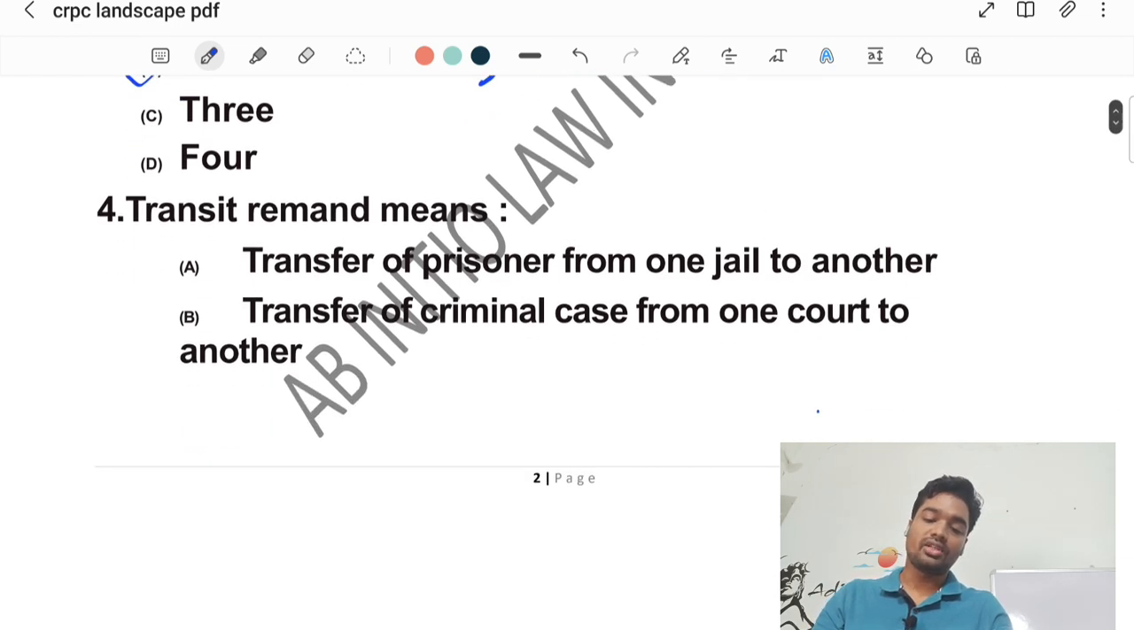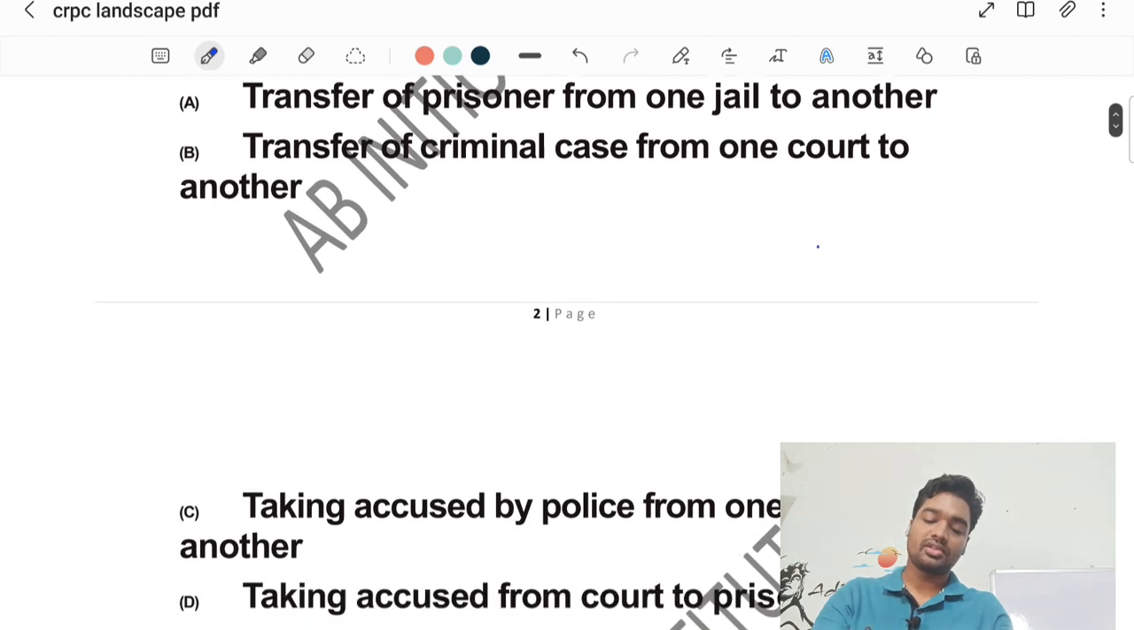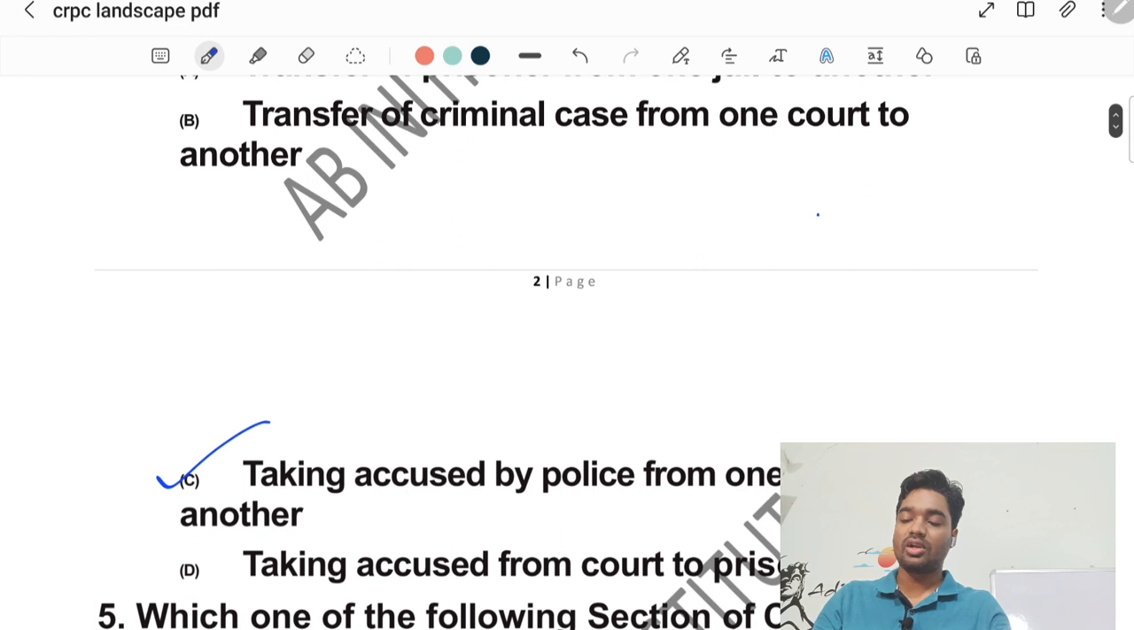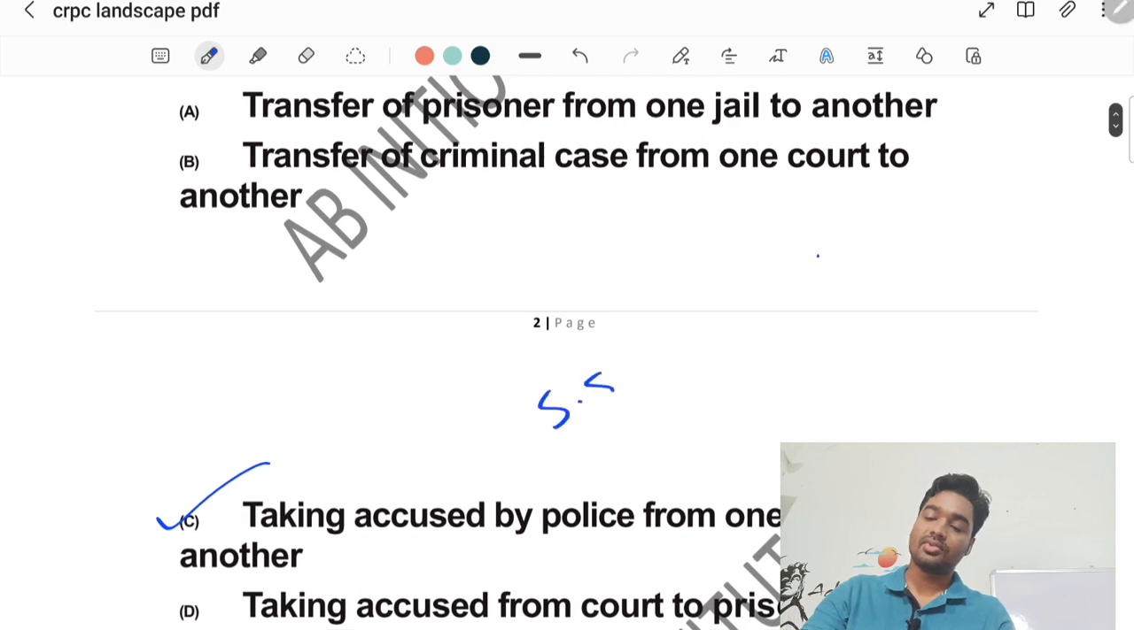Now question 4 is regarding transit remand means. Transit remand means the option C, taking accused by police from one state to another state as per section 80 of CRPC.